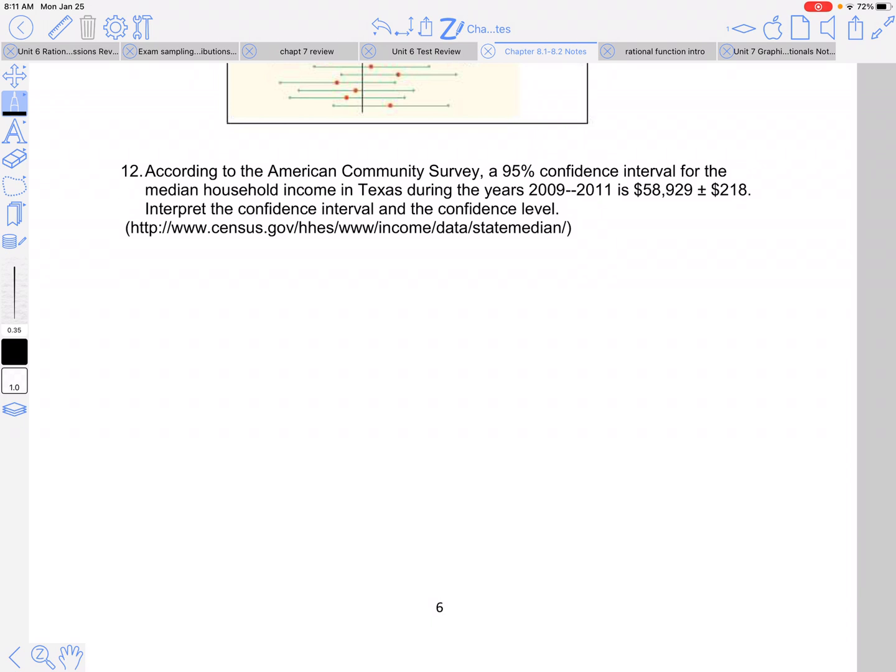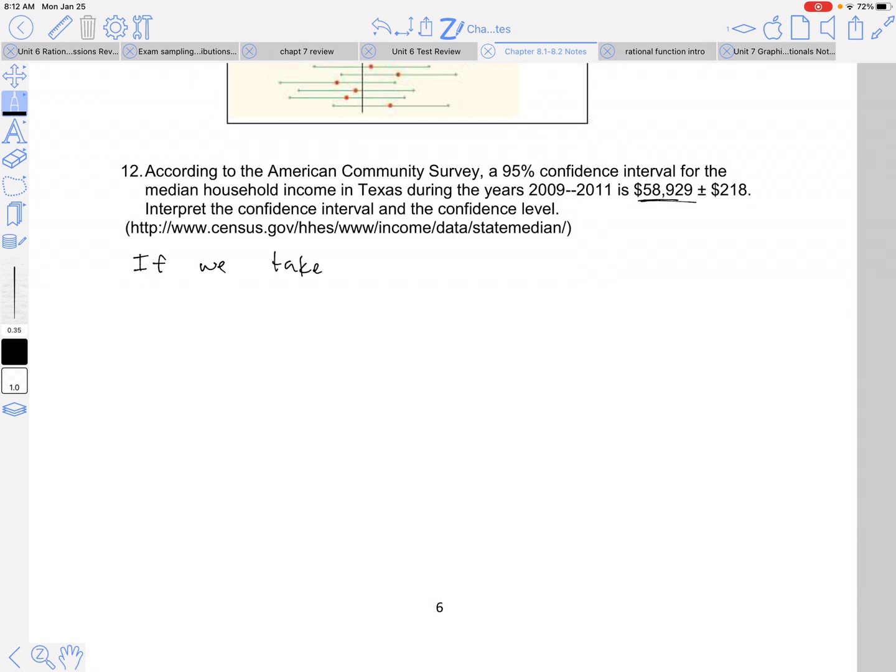All right, so according to the American Community Survey, a 95% confidence interval for the median household income in Texas during 2009 to 2011 is $58,929 plus or minus $218, right? So we want to interpret this confidence interval. So this was their sample. They sampled a lot of houses. They didn't go to every single house in Texas and ask them how much they make, but they sampled enough. And I went to this website and looked at a sample that they took.